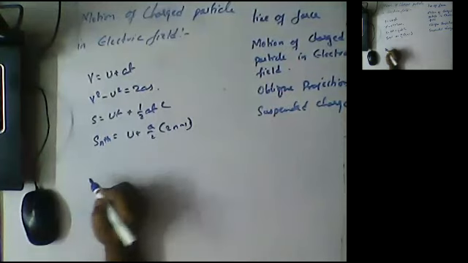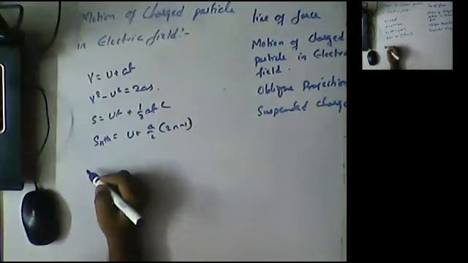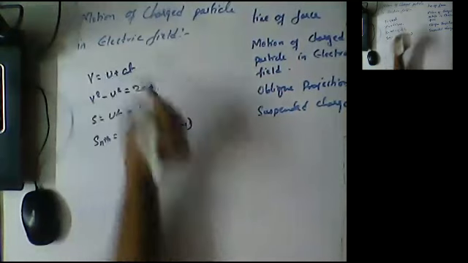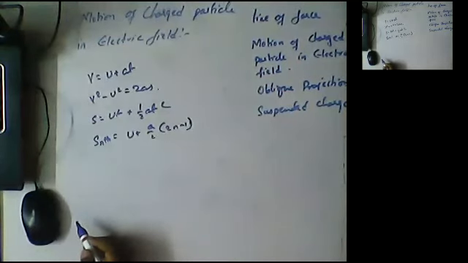This is the distance traveled by the body in the nth second.